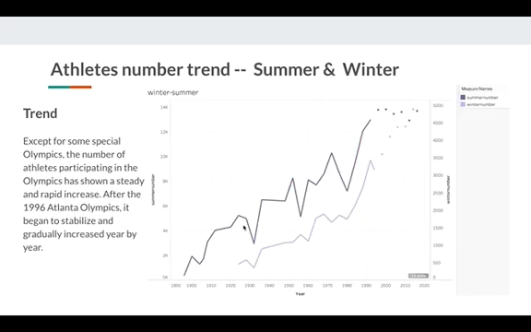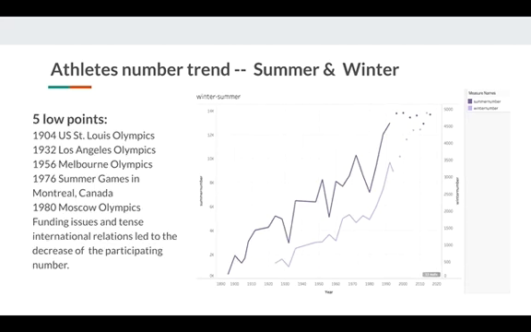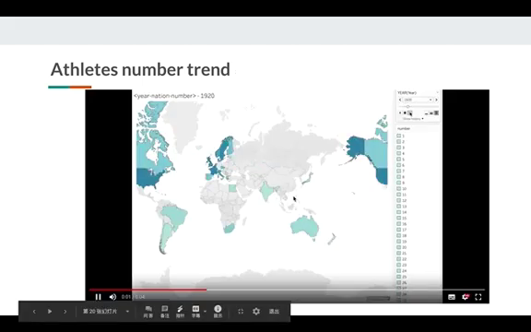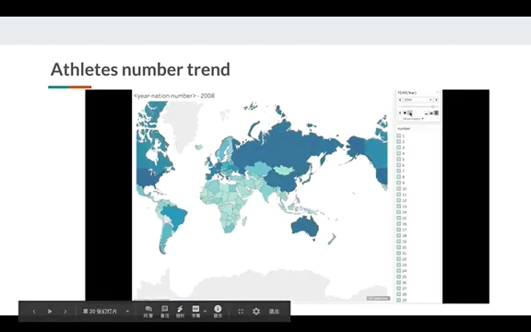In this line chart, the higher line represents the summer number and the other one the winter number. We found that except for some special Olympics, the number of athletes participating in the Olympics has shown a steady and rapid increase. After the 1996 Atlanta Olympics, it began to stabilize and gradually increase year by year. We also found 5 low points. This is because funding issues and tense international relations led to a decrease in the participating number. This is the number trend from a global perspective.